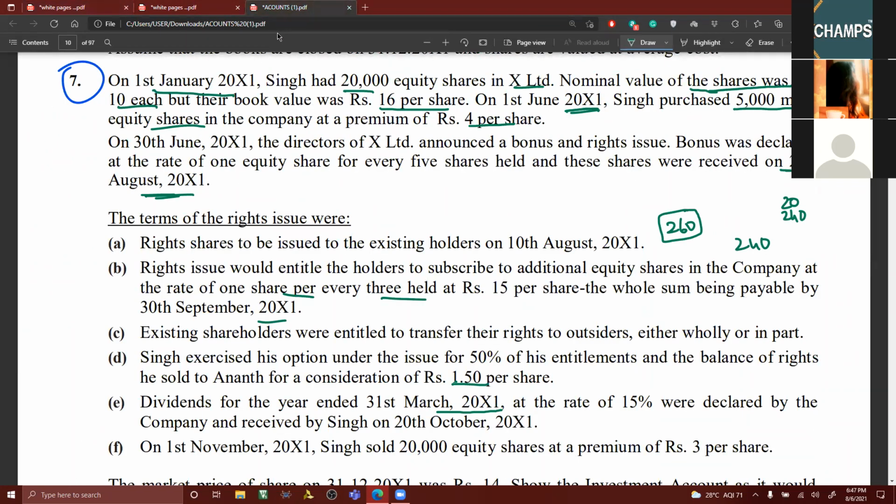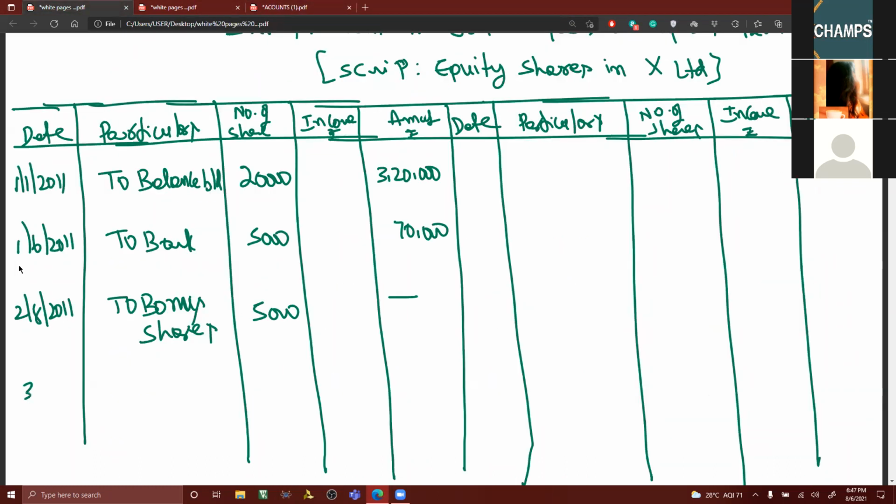To right shares, on 30th September, right shares subscribed. To bank, right shares. How many right shares? 5,000. Subscribed, yes, sir. 15 rupees. 5,000 into 15 rupees, 75,000.